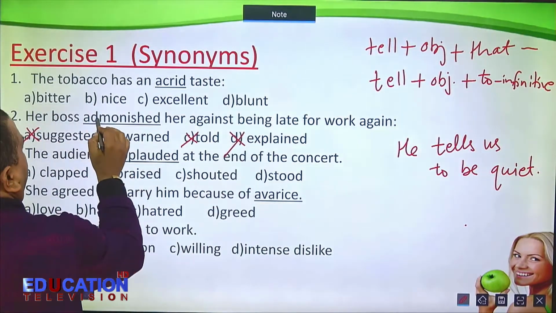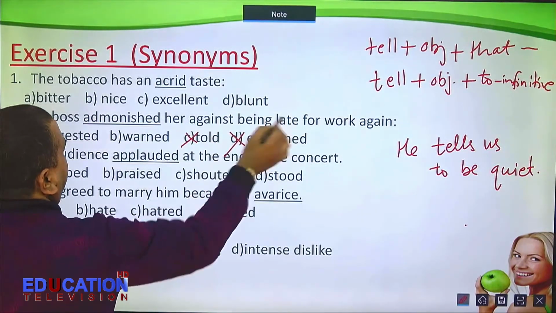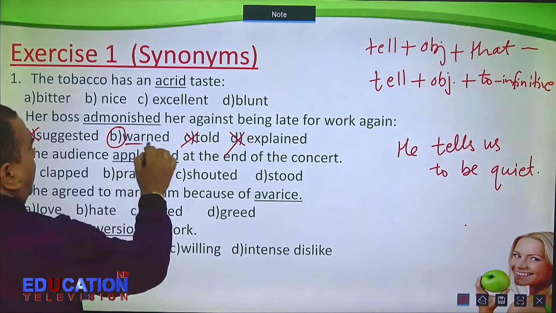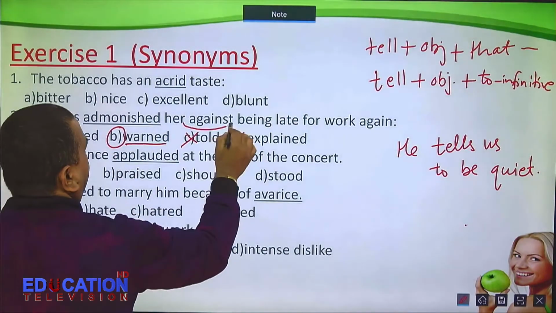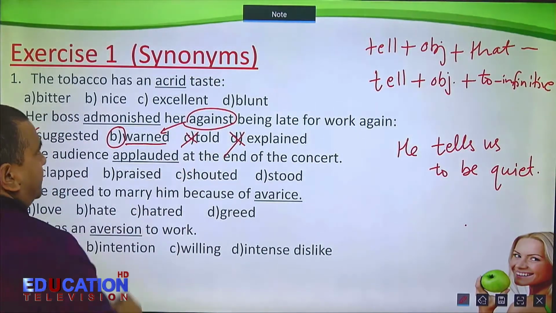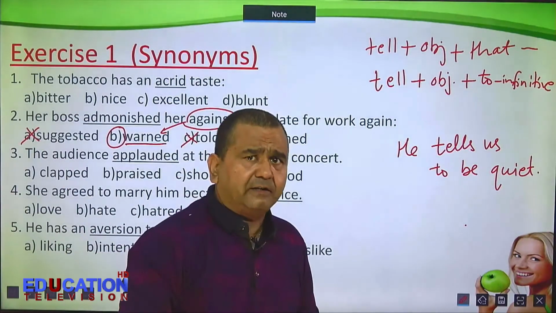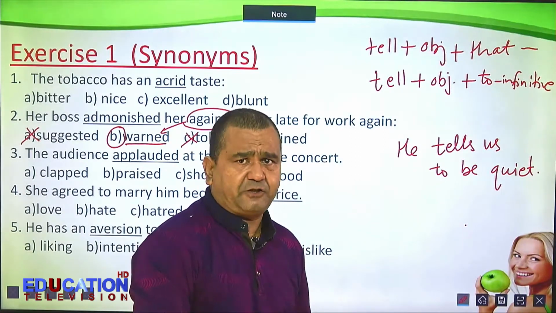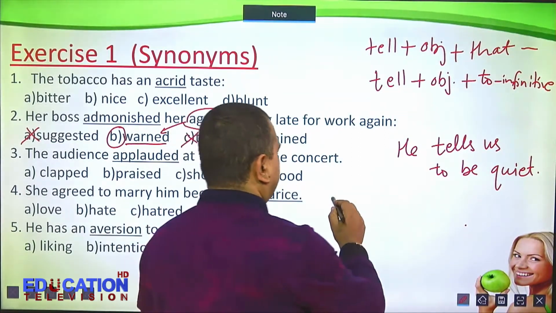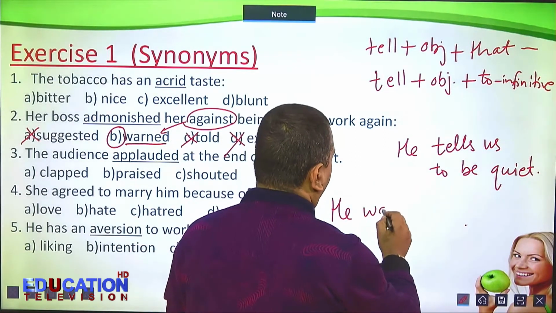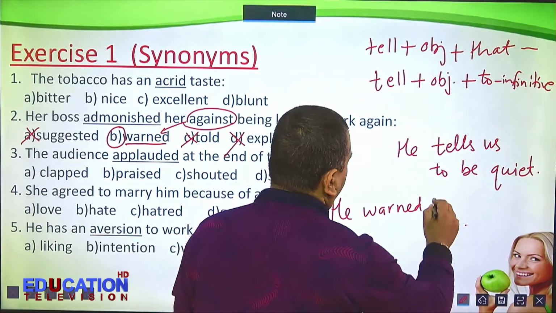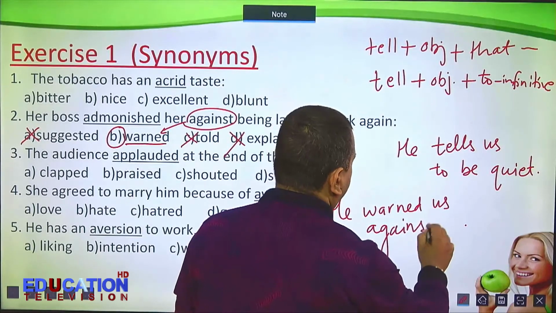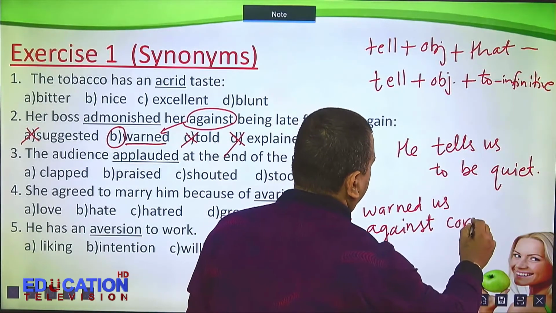Her boss admonished her against being late. Warned. Admonished means warned. How do you know? Because you have here against. Because the word warn can be followed by against. He warned us against corruption.